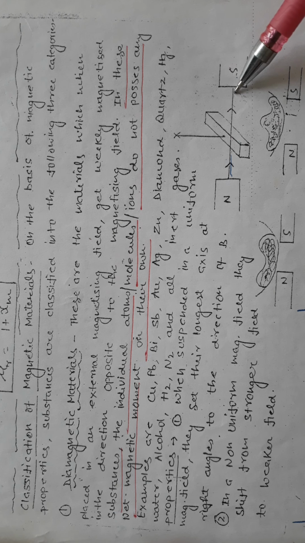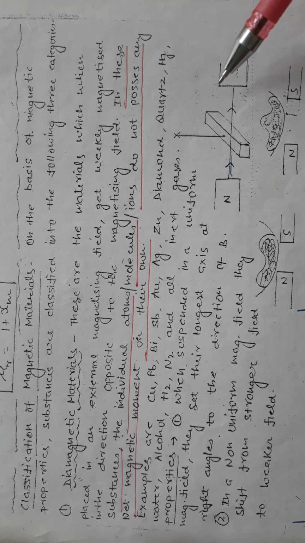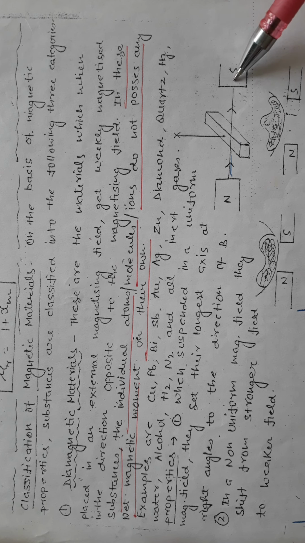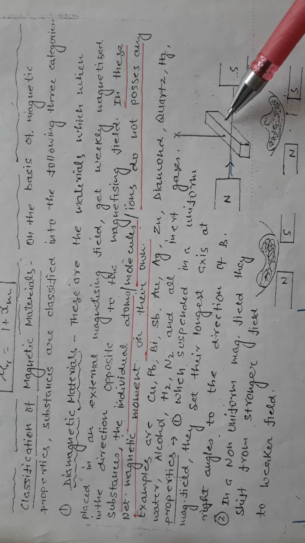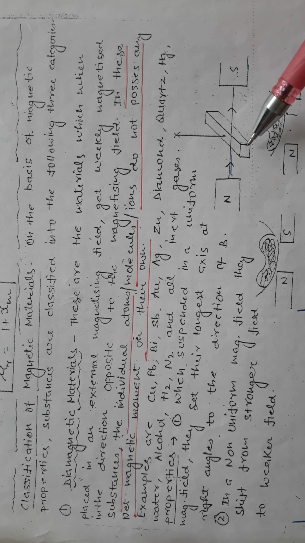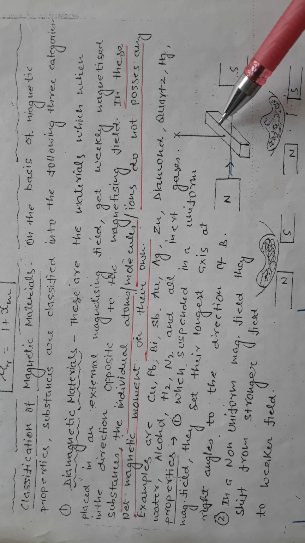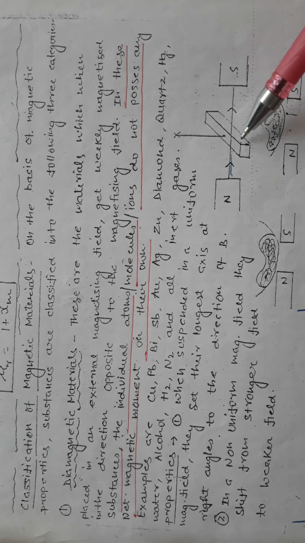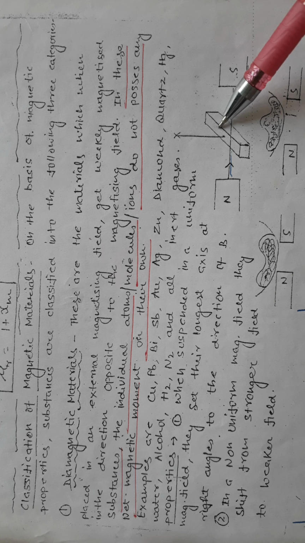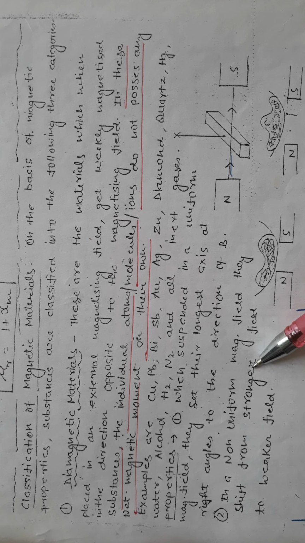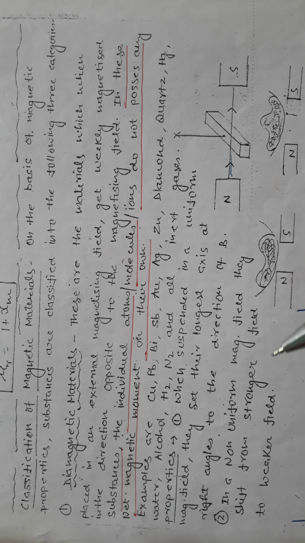It cannot align in the direction because they are weakly magnetized in the direction opposite. So they are not magnetized in the direction, so it will be repelled, and they are not strongly repelled, they are not strongly magnetized, so they are weakly magnetized, therefore it remains perpendicular. So a bar of diamagnetic material when freely suspended in a uniform magnetic field, it aligns itself perpendicular to the direction of magnetic field. In non-uniform magnetic field, they are repelled by the magnetic field. So when they are repelled by the magnetic field, then they shift from stronger to weaker region. In a non-uniform magnetic field, they shift from stronger field to weaker field.